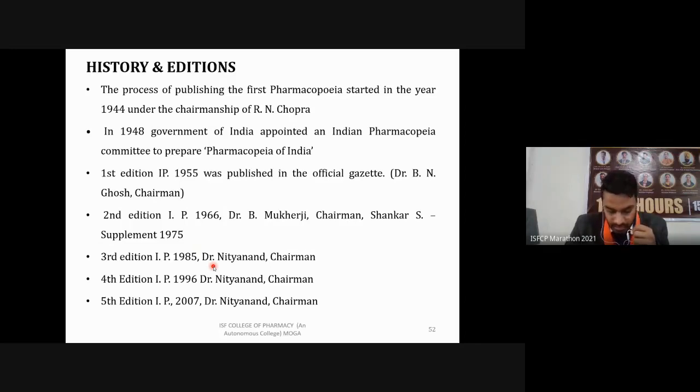Then an addendum to this third edition was published in 1989, in which 46 new monographs were added and 126 were modified. Then a second amendment to this third edition was published in 1991, where 62 new monographs were again added and 110 were modified.